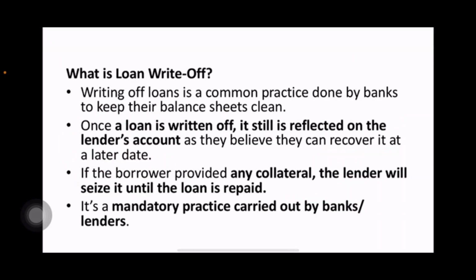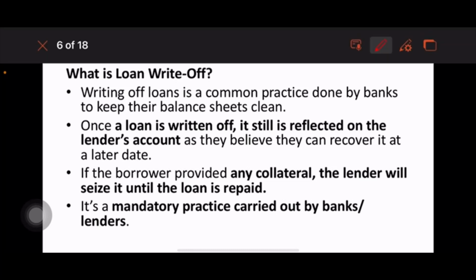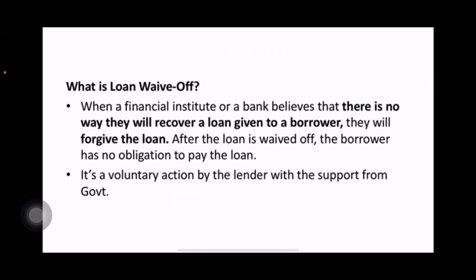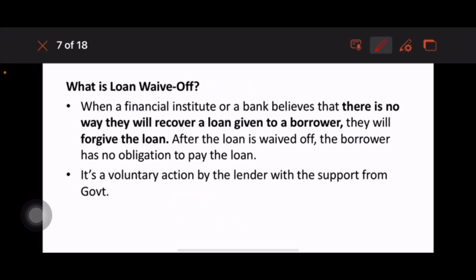Means what is written off? Written off is a common practice. See, in two aspects you should understand the written off. When it comes to the lender's aspect, it will be reflected in their account. When it comes to the borrower's aspect, the lender will seize it until the loan is repaid, and it is a mandatory practice of written off carried out by banks. Loan waive off is different from written off. Waive off means there is no way that they will recover the loan given to the borrower. They will forgive the loan. That is a voluntary action by the lender with the support from the government.